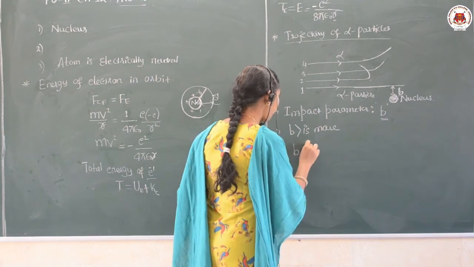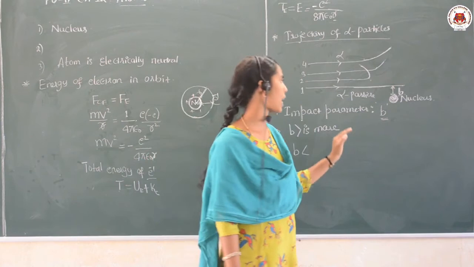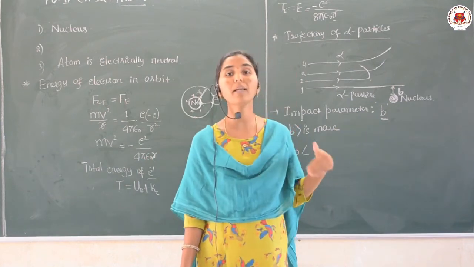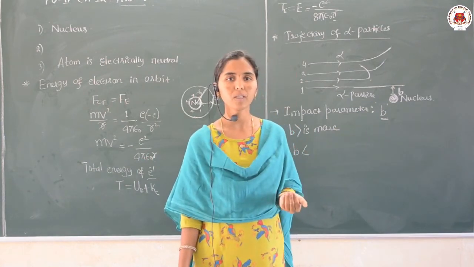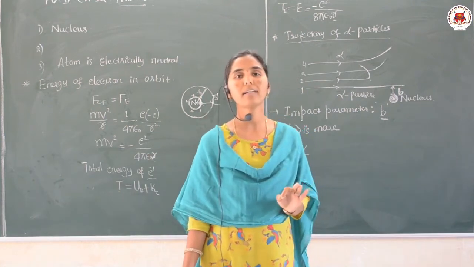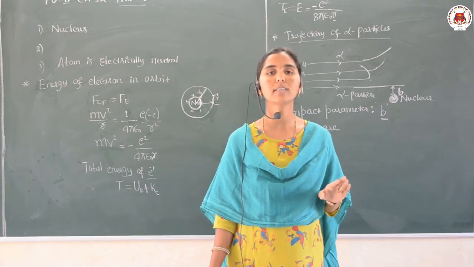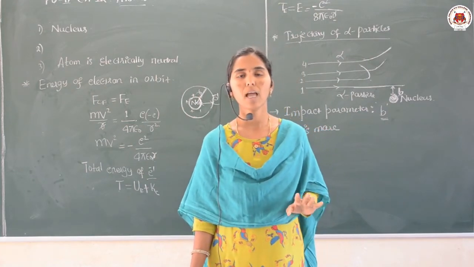If the impact parameter value is less, then the scattering angle value will be more. That means the impact parameter and the angle of scattering are inversely related. Am I clear?